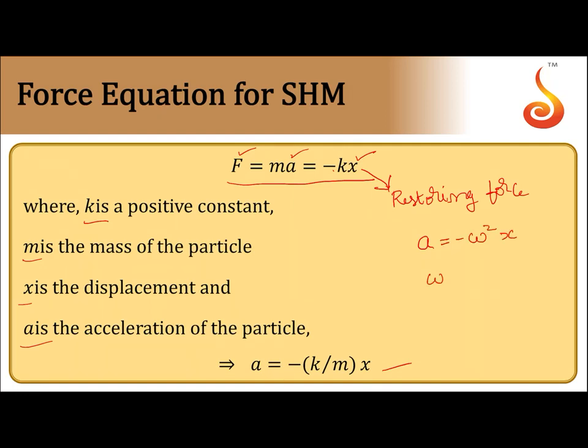Comparing these two, you will get omega square is equal to k by m. So omega is equal to root of k by m. This is how we can calculate the angular frequency for a simple harmonic motion in any general case. Find the equation for acceleration; the coefficient of minus x should be omega square. That's how we find the frequency for any simple harmonic motion.